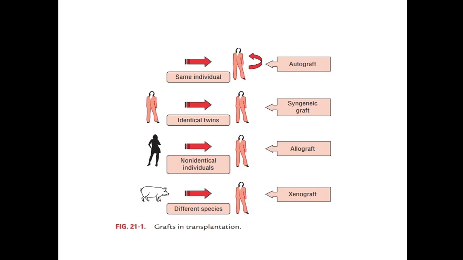First we'll see the different types of graft. If the graft is taken from the same individual, it is known as an autograft. If it is taken from an identical twin, it is a syngeneic graft. If it is taken from a non-identical individual, it is an allograft. If it is taken from a different species, it is a xenograft. All grafts other than autografts will generate foreign antigens and lead to graft rejection. So in order to prevent this graft rejection, immunosuppressive therapy is very important.